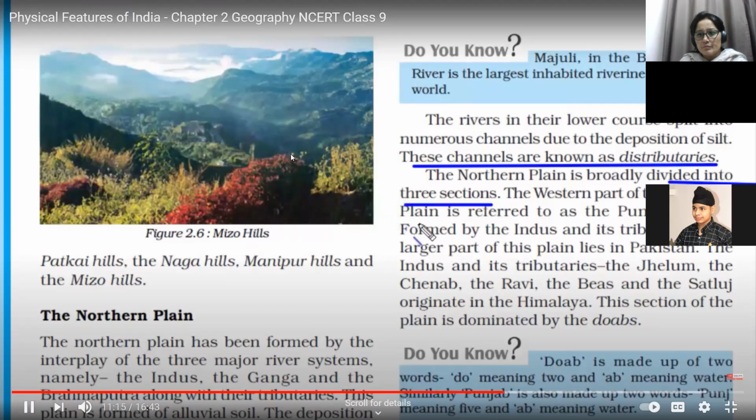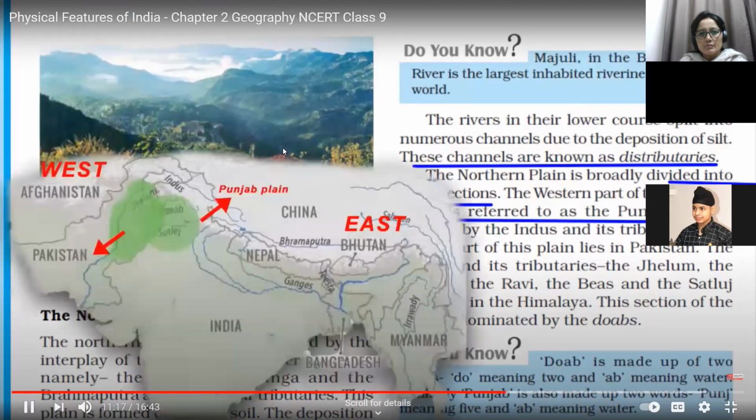The western part of the northern plain is referred to as the Punjab Plains. This area is purely formed by the Indus and its tributaries. Once again, the Punjab plain is mainly formed by the river Indus and its tributaries, prominently the Satluj and Beas. And the larger portion of this plain lies in Pakistan.